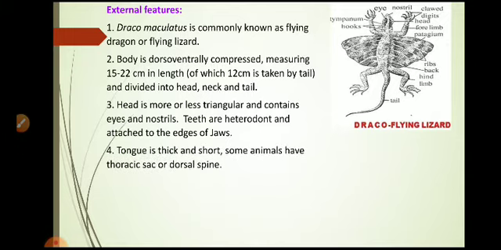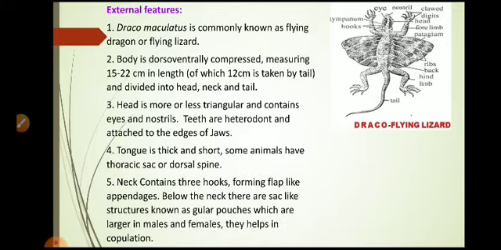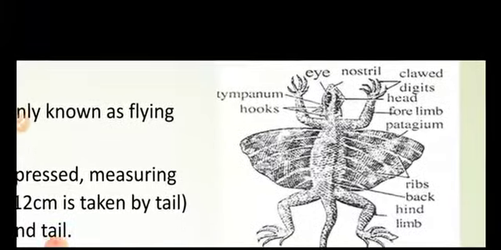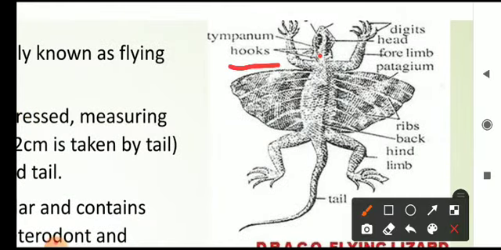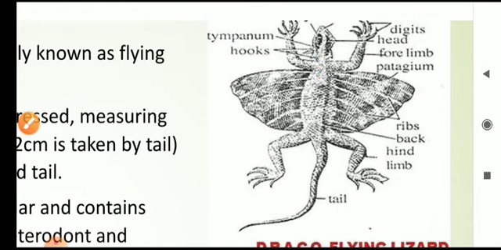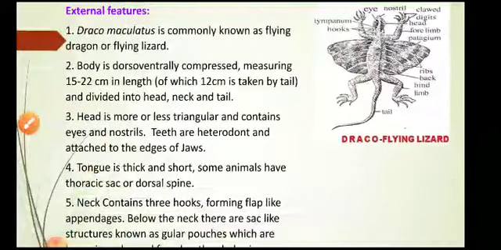Tongue is thick and short. Some animals have a thoracic sac or dorsal spine. Next point, neck contains 3 hooks. As you can see in the photograph, there is a presence of 3 hooks. These are the hooks which are present in the neck region, 3 in number. So the neck contains 3 hooks forming flap-like appendages.